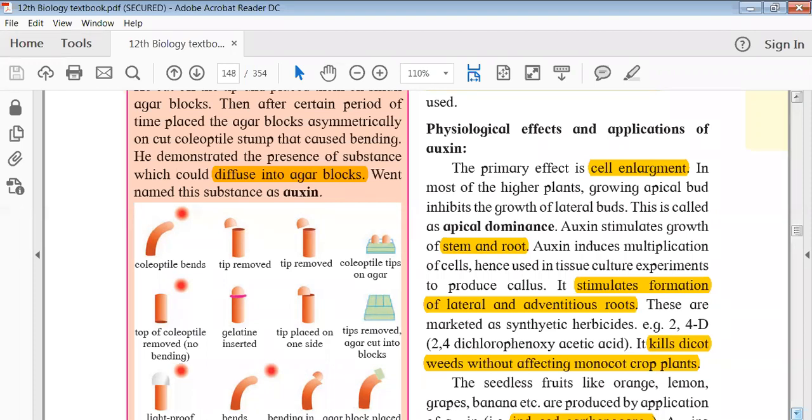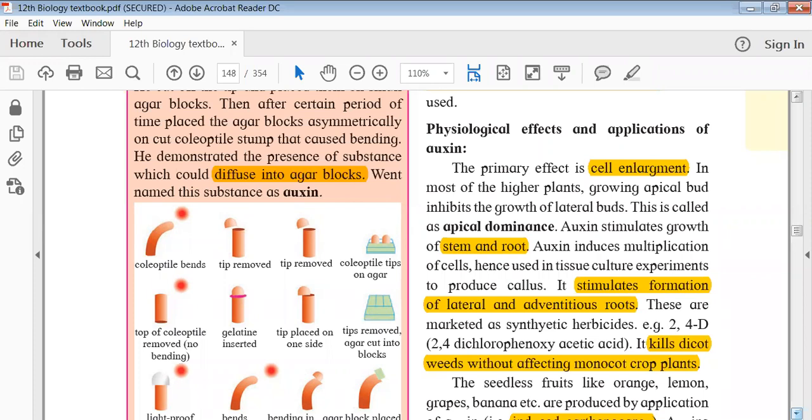So you must have observed that we cut it a little from the top, and whenever we cut it from the top, it starts showing lateral growth, meaning branches start coming from the sides, and it gives a proper appearance to the plant. This is because of the auxin only, because auxins are present in the tips and stimulate the growth. The moment we cut the tip, it stimulates the growth of the other parts. Okay, so this is called apical dominance, which is because of the auxin.